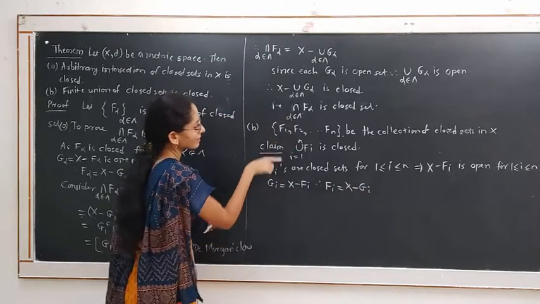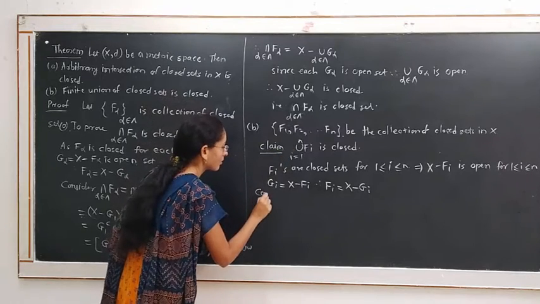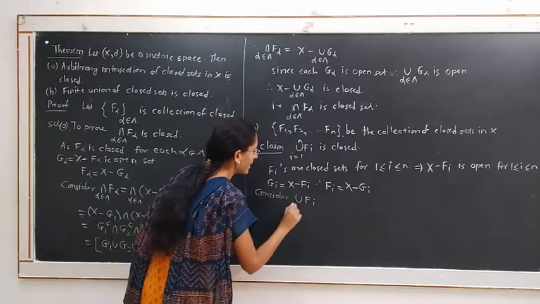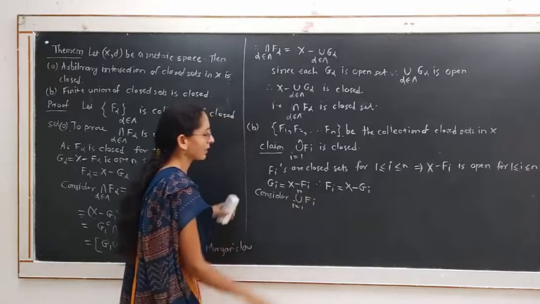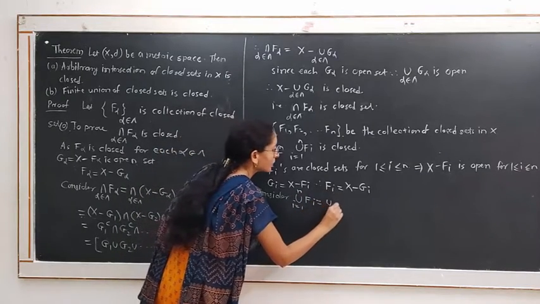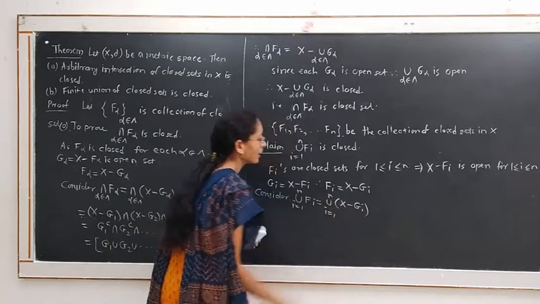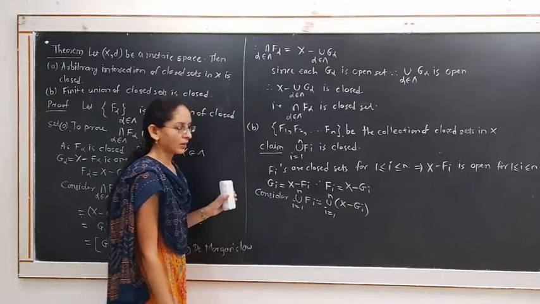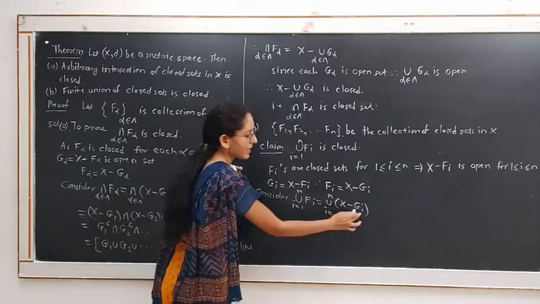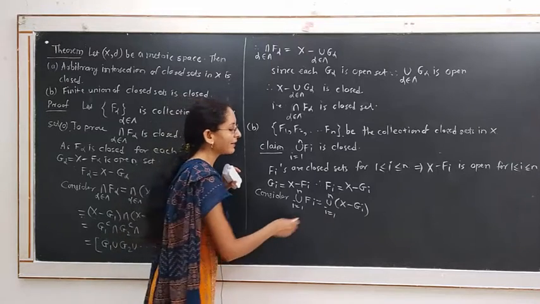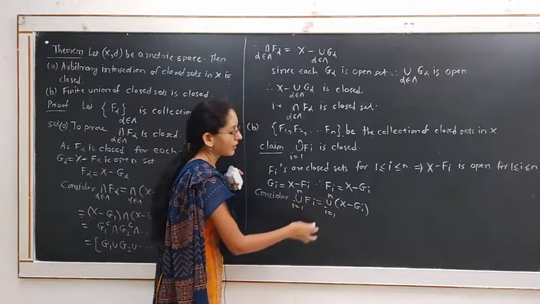Now consider the union of Fi, i equal to 1 to n. This means the union of X minus Gi, i equal to 1 to n. This X minus Gi is the complement of Gi in X, and we are taking its union.